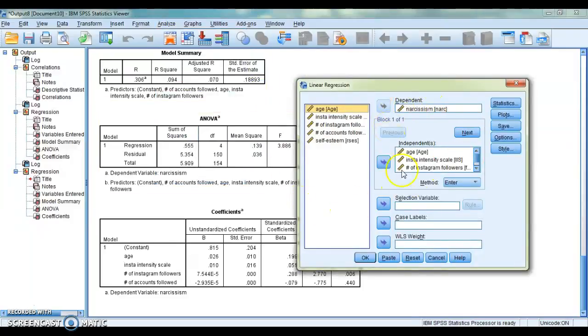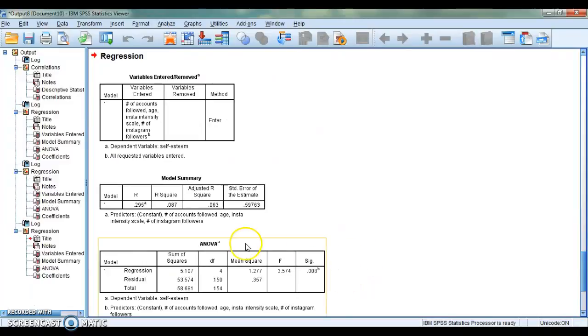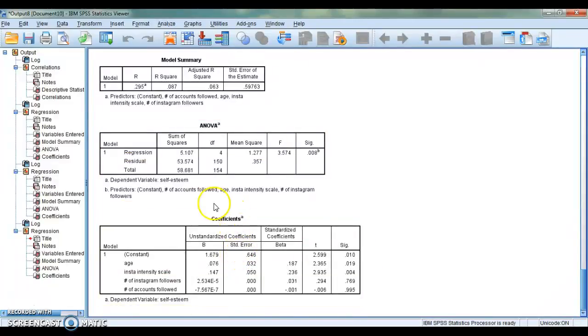And I have everything in here already. I'm just going to remove narcissism and add self-esteem to the dependent variable box. What we're going to get is the same output, but with self-esteem as the predictor variables. Let's take a look at what it says here. Once again, we have four tables, 1, 2, 3, and 4. Let's direct our attention to the coefficients table to start, specifically the beta coefficients here.